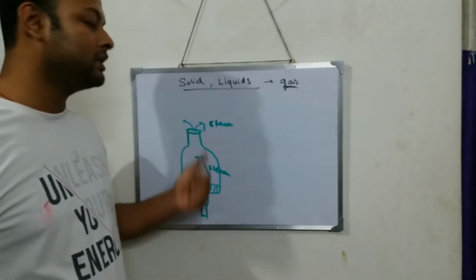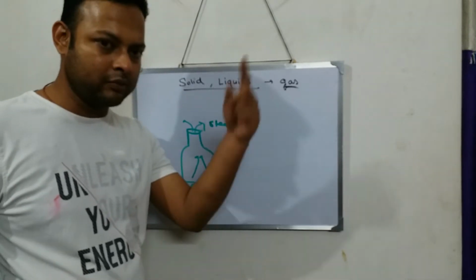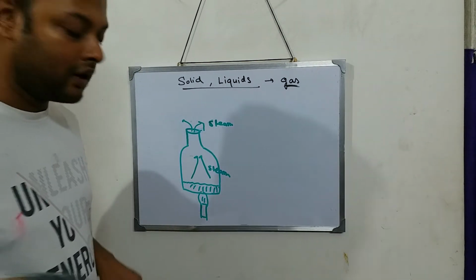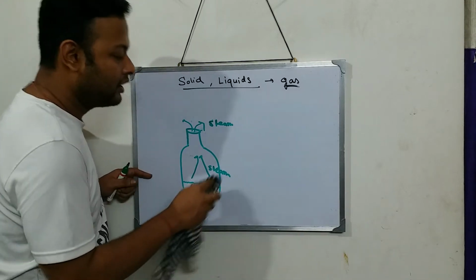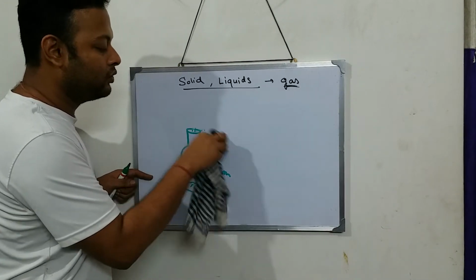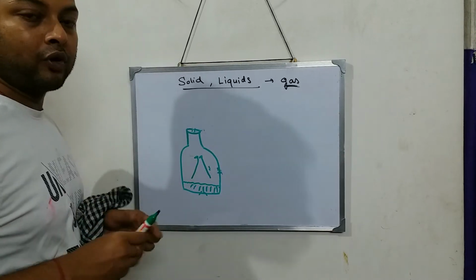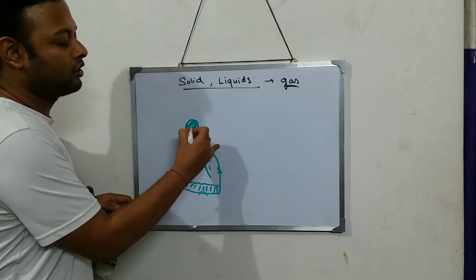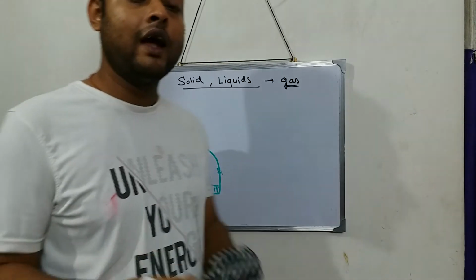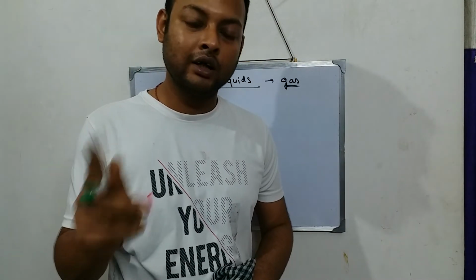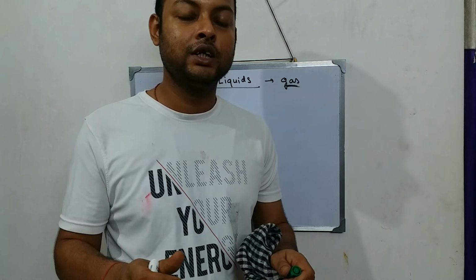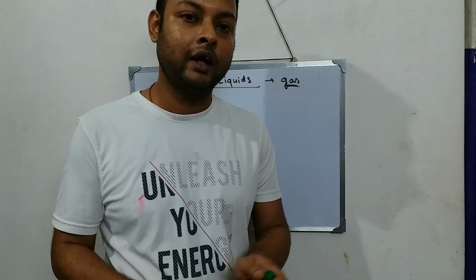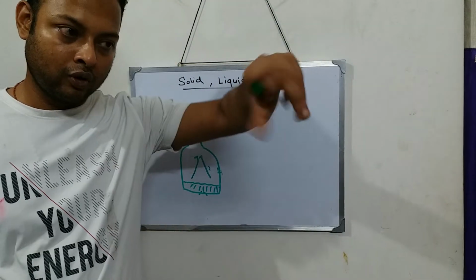As I observe the steam coming out, at that point I stop my burner. I remove the flame away, and as the steam is coming out, then what I do? I cork it up. I put a cork on the top of the bottle. I understood that all the air which was there initially in the bottle has escaped, because now only the steam is coming out. At that point I remove the flame and cork it up.